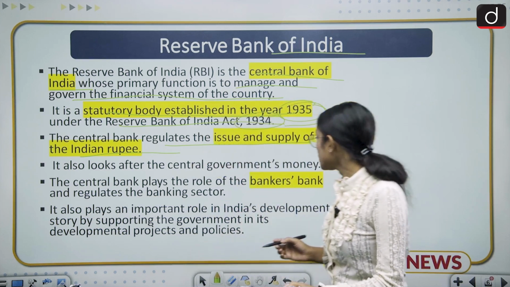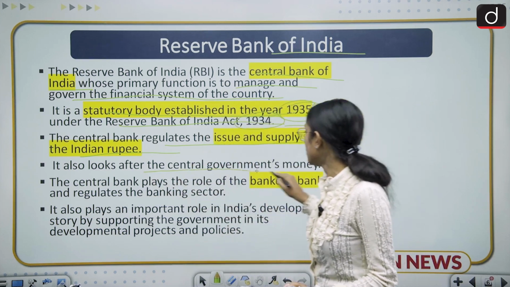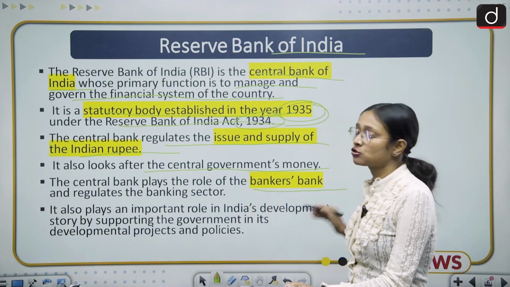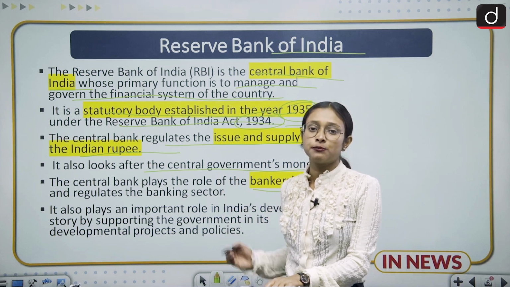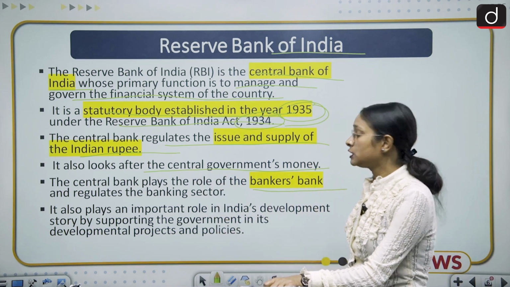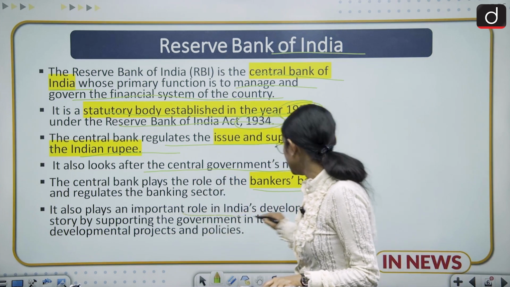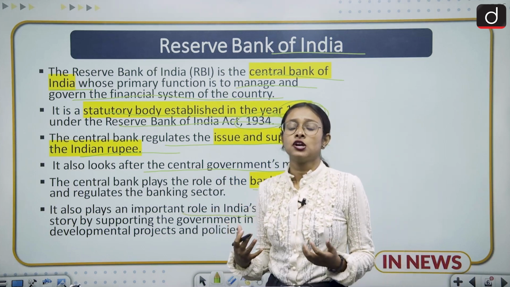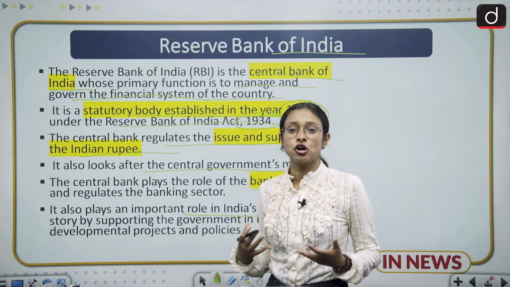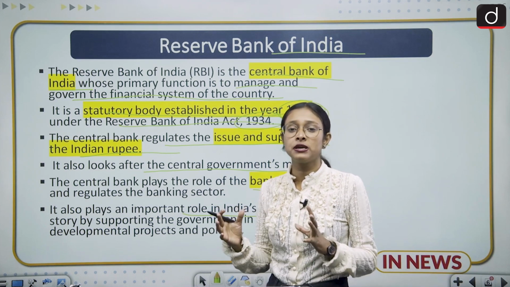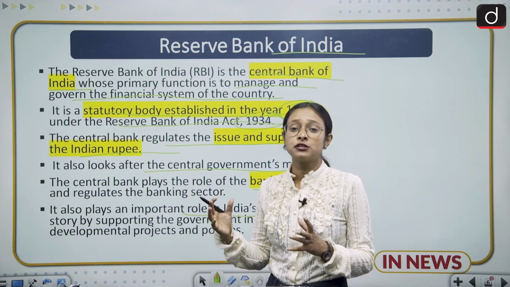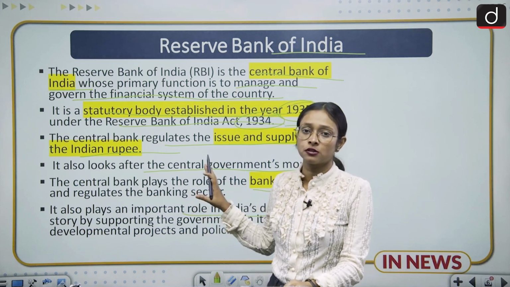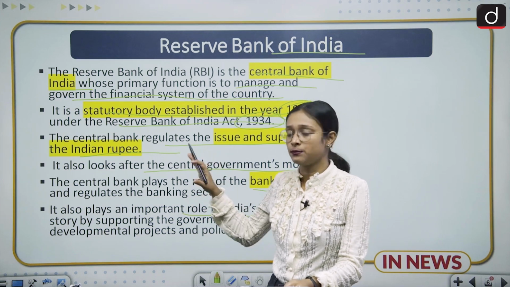It also looks after the central government's money, and it is also called the banker of banks. Why is it called the banker of banks? Because it lends money to the other banks. It also plays a very important role in India's development, because of its policies and various changes, India's economy is strengthened, and there are so many changes brought by the RBI which seem to be very favorable for this country. So this is the work and brief history about RBI. Moving ahead,